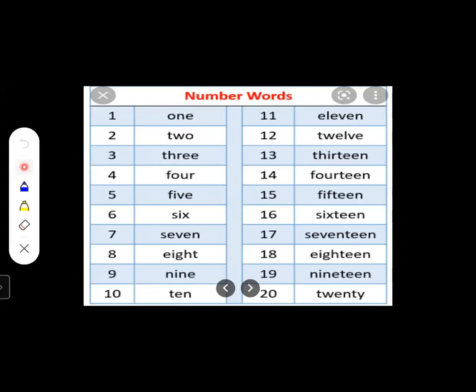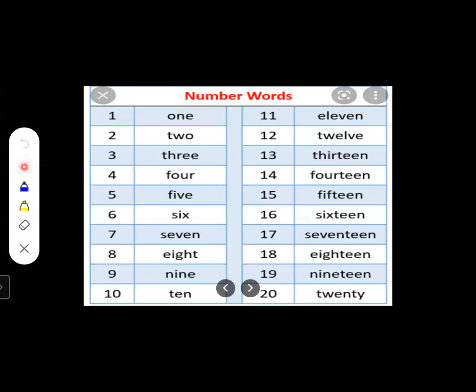EIGHT, 8. Next one is 9. NINE, 9. NINE, 9. Next one is 10. TEN, 10. TEN, 10.